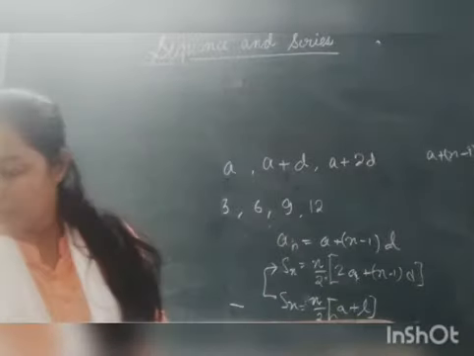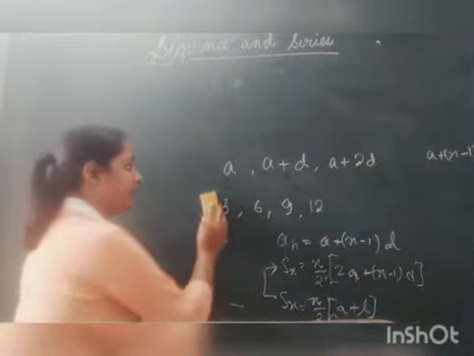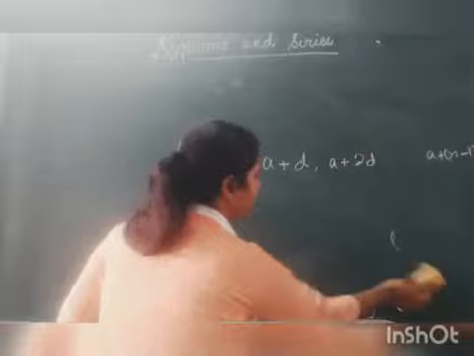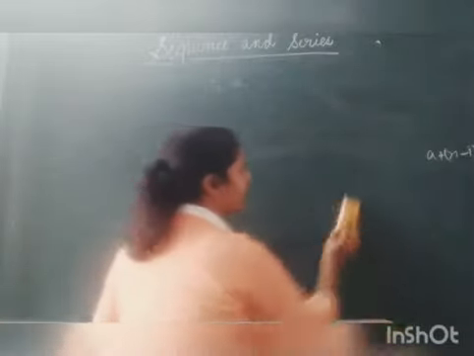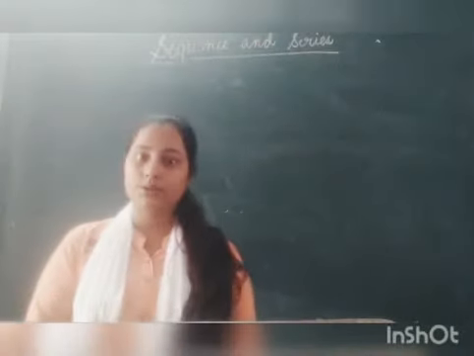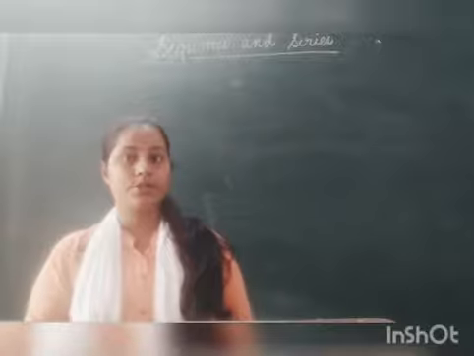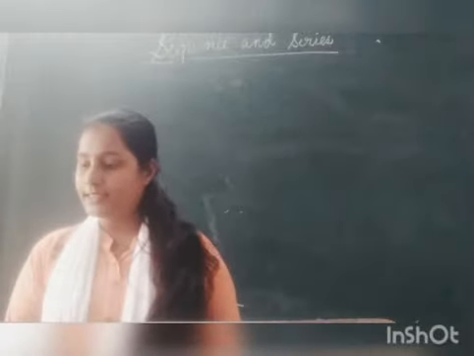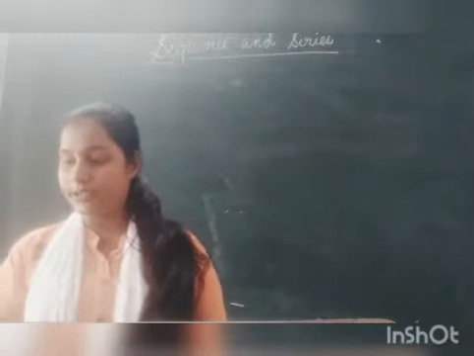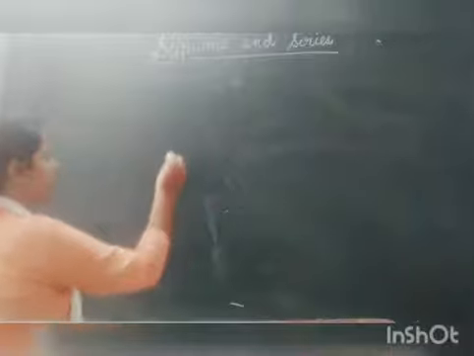So now, on the last turn we had studied exercise 9.1, and now we are going to solve some of the questions of exercise 9.2. If you have to ask anything from exercise 9.1, you can comment that in the comment section on YouTube. Now the first question of exercise 9.2 is, find the sum of odd integers from 1 to 2001.